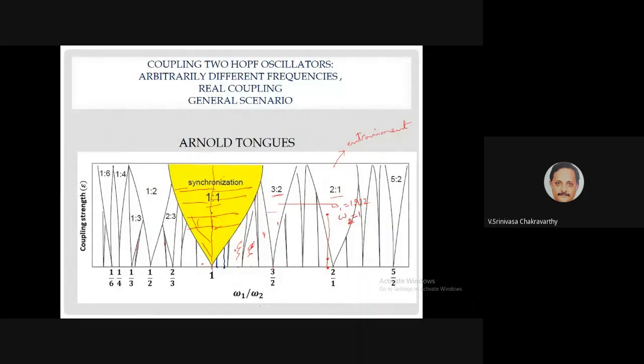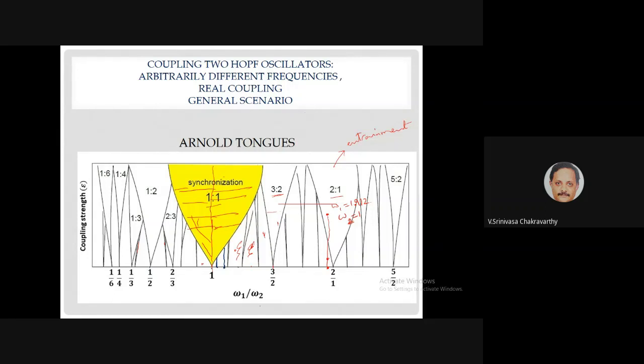Now take other cases. Let us say my ratio is 1:2, the nice integral ratio of the two oscillators. Again, same thing. As you increase the coupling strength, these coupled oscillators love nice integral ratios of frequencies. Once you have such a ratio, they'll keep on oscillating at that integral ratio. This is like the beat phenomena that you might have studied in your high school chapters on sound, etc. So these coupled oscillators like integral ratios.